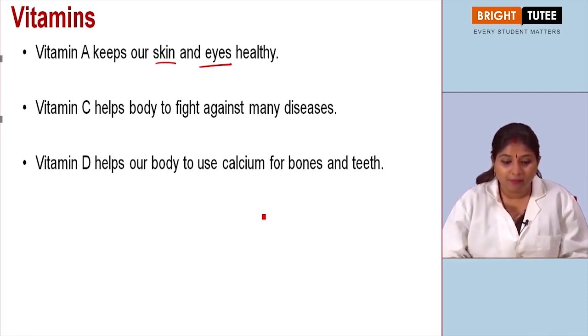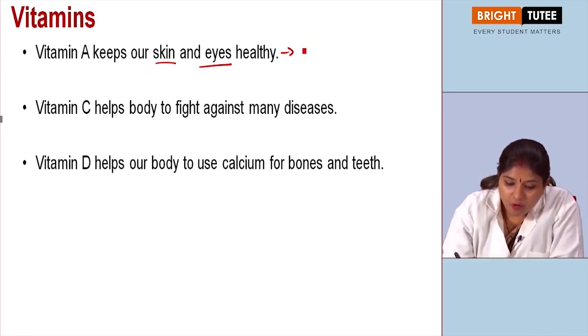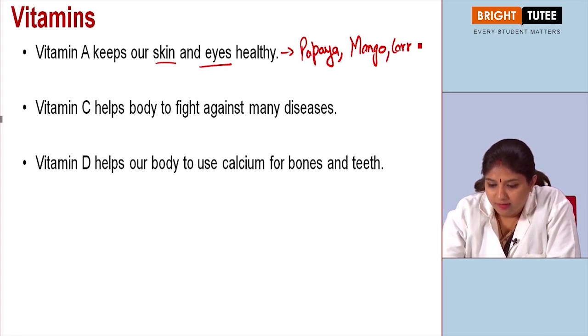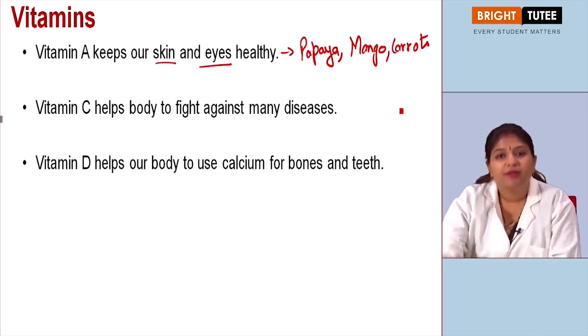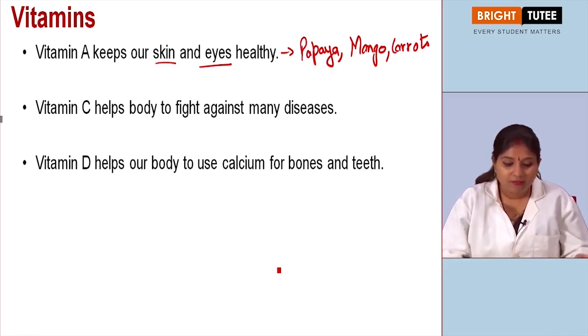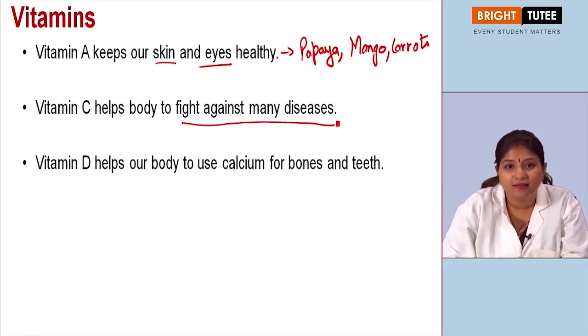So where do we get vitamin A from? We get it from papaya, right? We get it from mango and carrot, right? So these are some examples from where we get vitamin A. Then we have vitamin C, which helps the body to fight against many diseases, right?